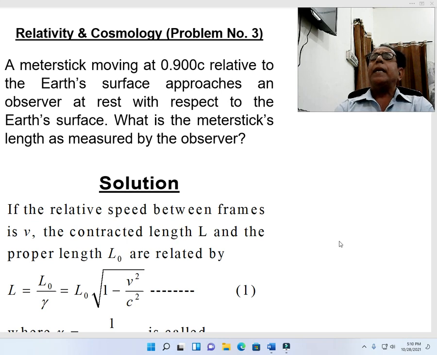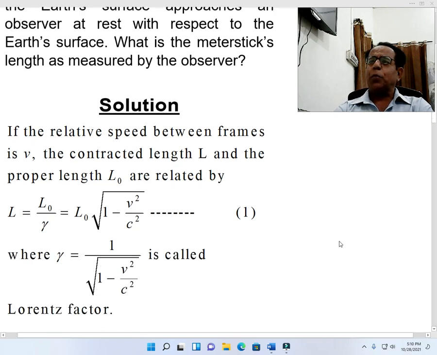A meter stick moving at 0.900 c relative to the Earth's surface approaches an observer at rest with respect to the Earth's surface. What is the meter stick's length as measured by the observer? This is actually a length contraction related problem.